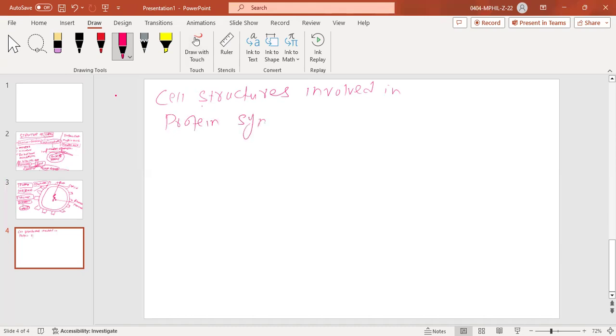Protein synthesis. Cell structures involved in protein synthesis. It means we will just have a glimpse at those small subcellular structures which are involved in this